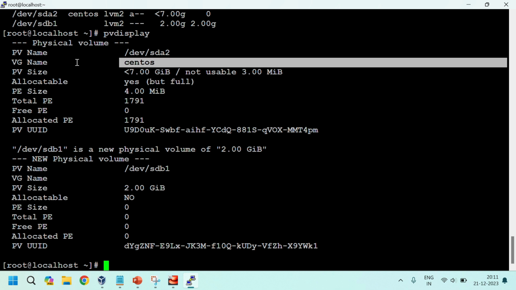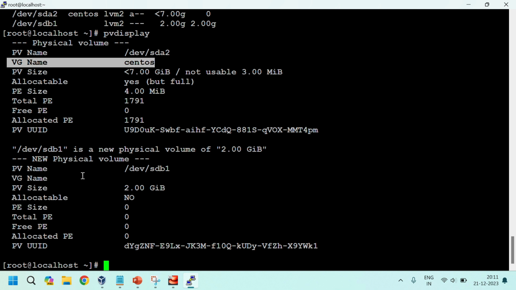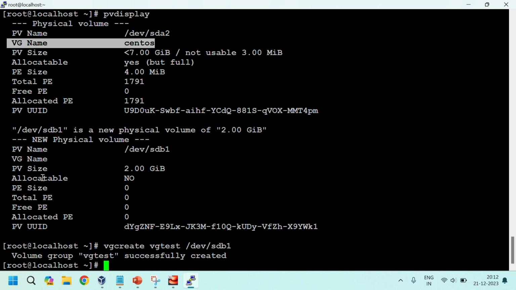VG name. This VG name is configured as centos, but here the VG name is not showing, which means we didn't create the VG yet. We will create it. Creating the VG: vgcreate, then the name of the VG, we can give vgtest, then the partition name /dev/sdb1. See, volume group successfully created.